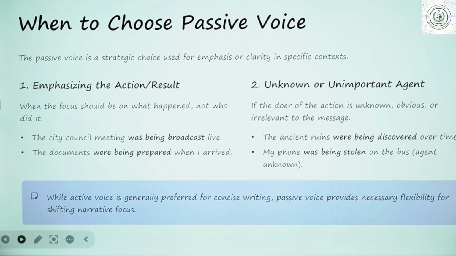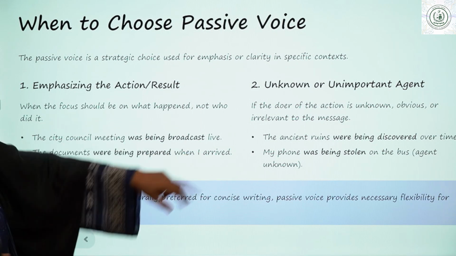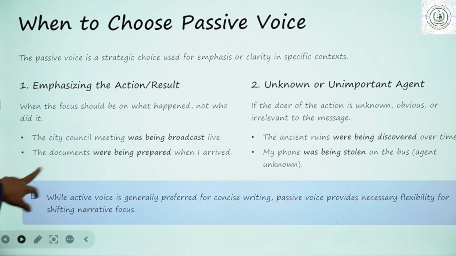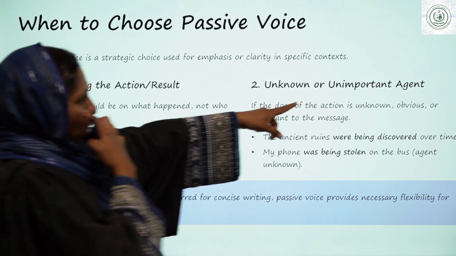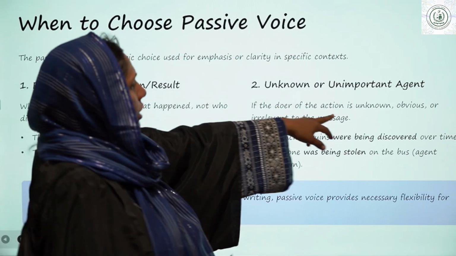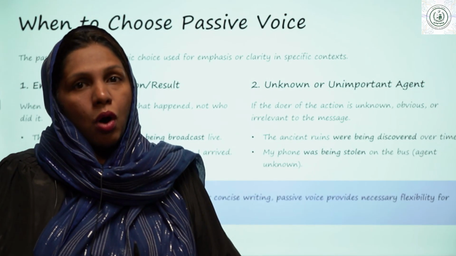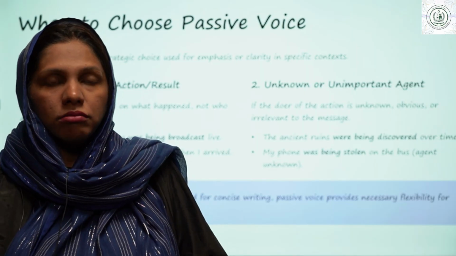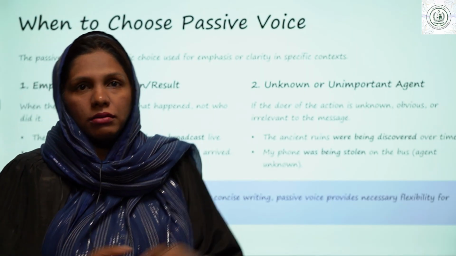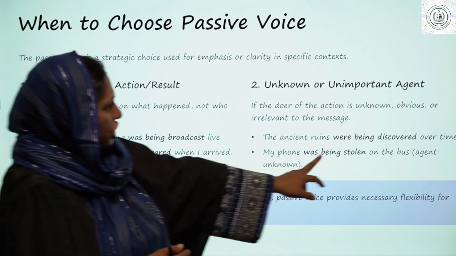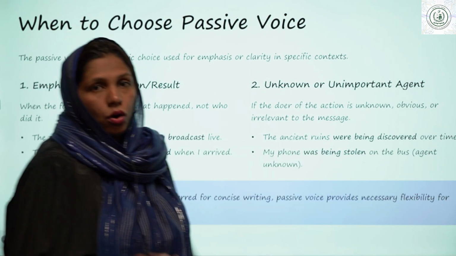The city council meeting was being broadcast live. The documents were being prepared when I arrived. Here the focus was on the documents, not the doer. Okay? Unknown or unimportant agents. If the doer of the action is unknown, for example, I said someone was stealing my pen. I don't know about the person, someone. So the ancient ruins were being discovered over time.